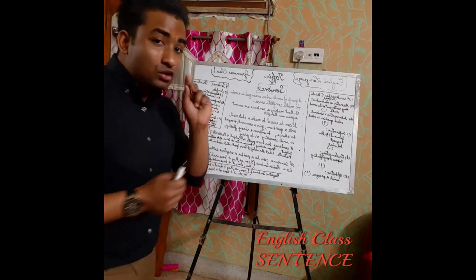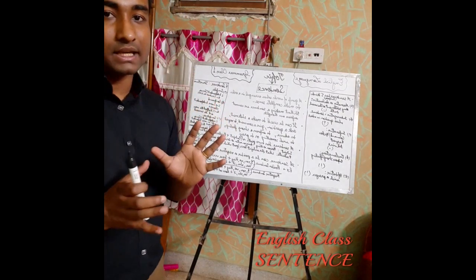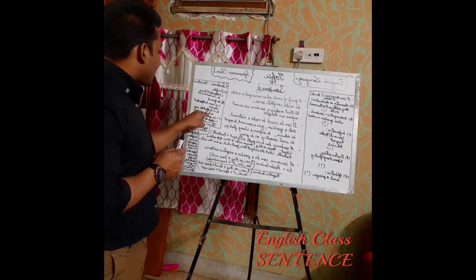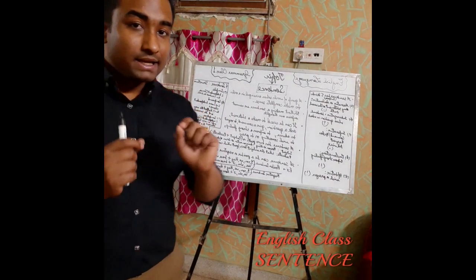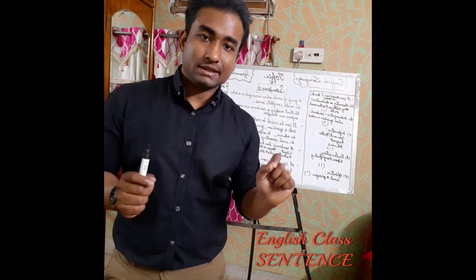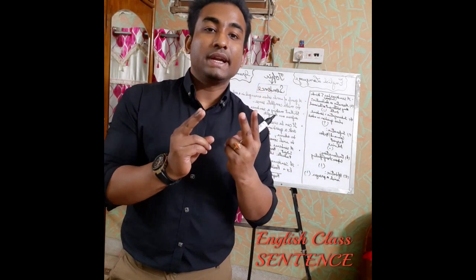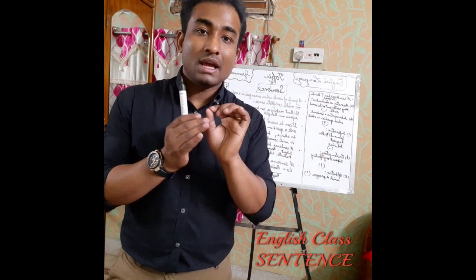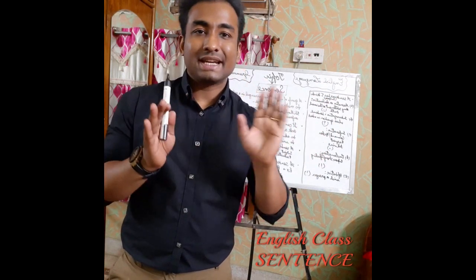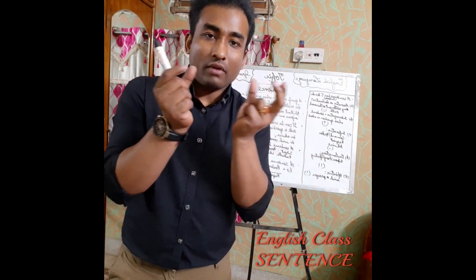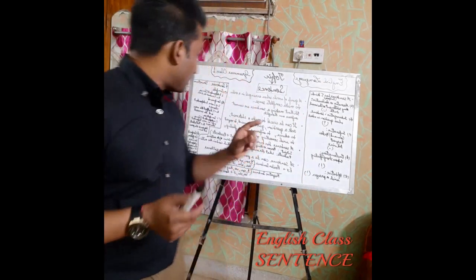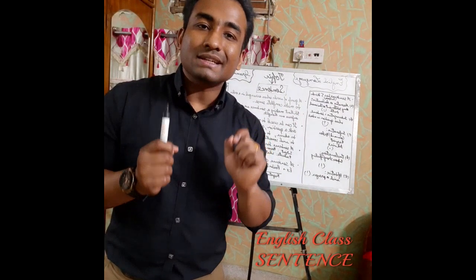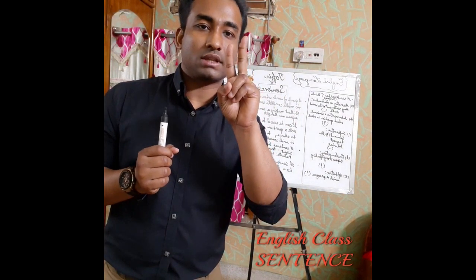Compound sentence, when 2 or more independent clauses are there. Like, I helped the man and he succeeded. There are 2 independent clauses. He succeeded, it's an independent clause. I helped the man, it's an independent clause. Both are merged together with the help of a conjunction, and it is a compound sentence because 2 independent clauses are there.